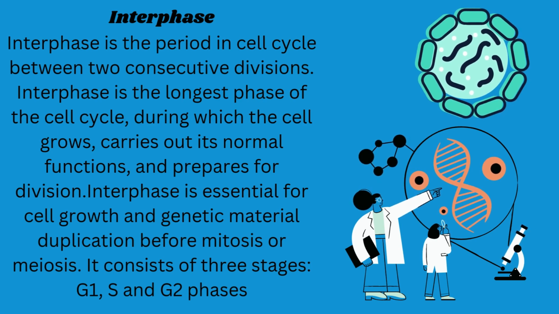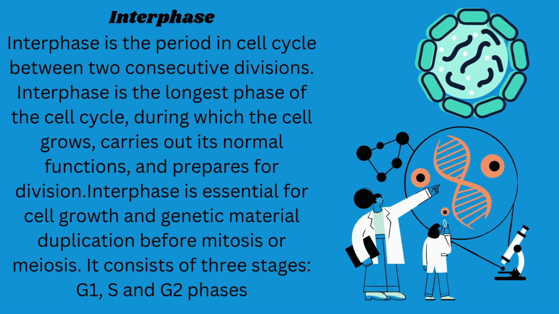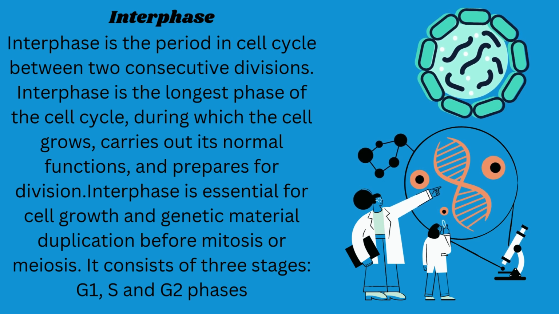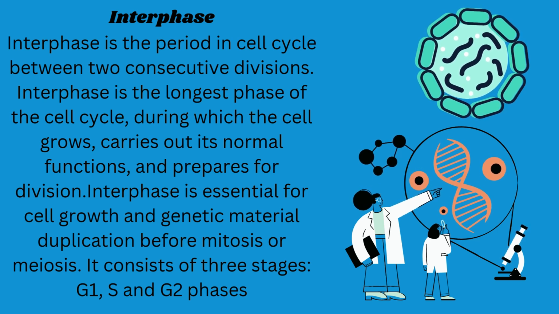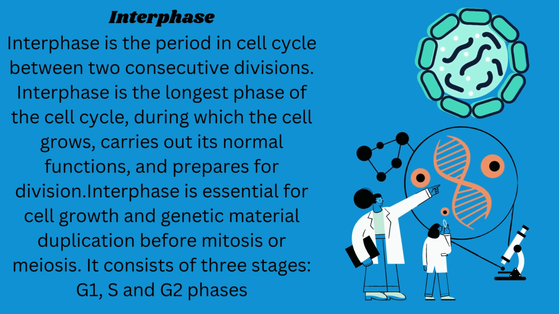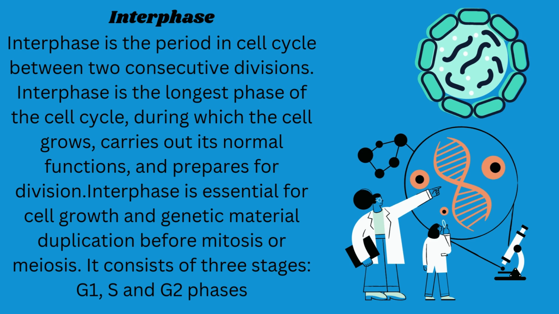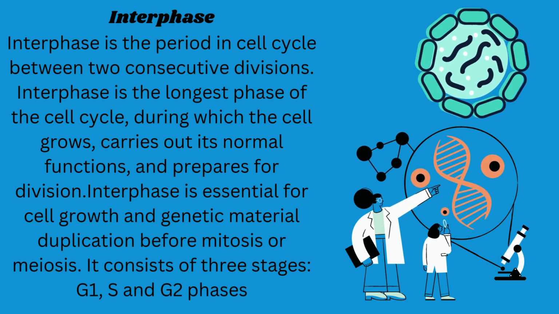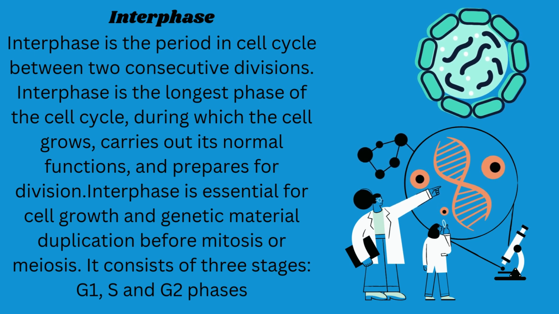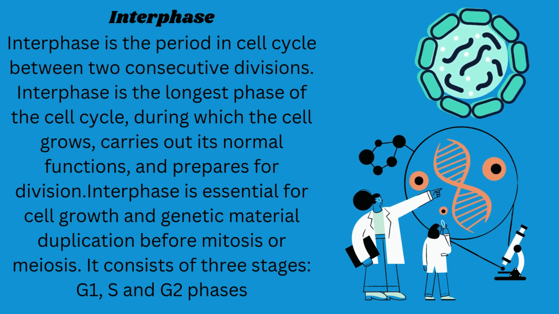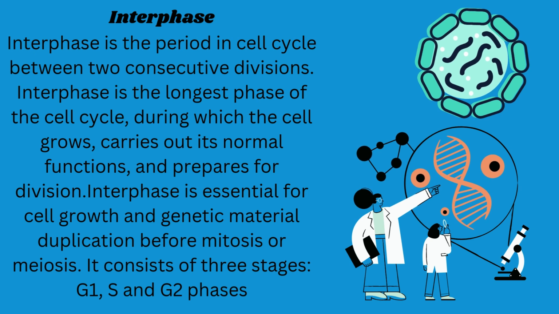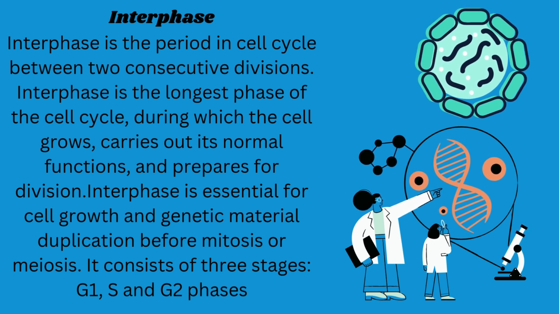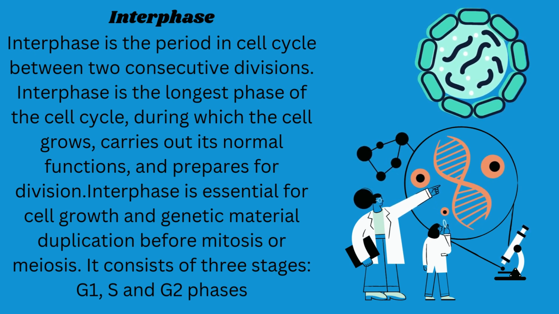Interphase is the longest phase of the cell cycle, during which the cell grows, carries out its normal functions, and prepares for division. Interphase is essential for cell growth and genetic material duplication before mitosis or meiosis. It consists of three stages: G1 phase, S phase, and G2 phase.